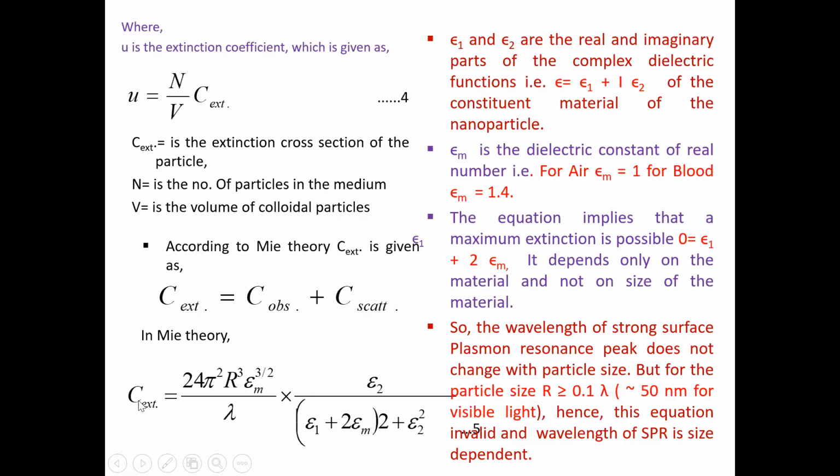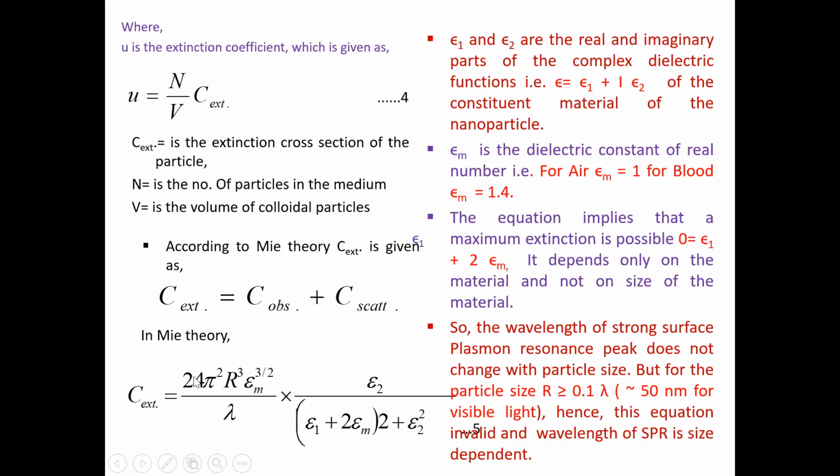According to this Mie theory, the C extinction is equal to, आता C extinction म्हणजेच काय तर 24 pi square r raised to power 3 epsilon m raised to power 3 by 2 upon lambda. So this is the wavelength of the light, this is the cross sectional area, this is the radius of your particles, this is the medium, that is the dielectric constant of your medium.